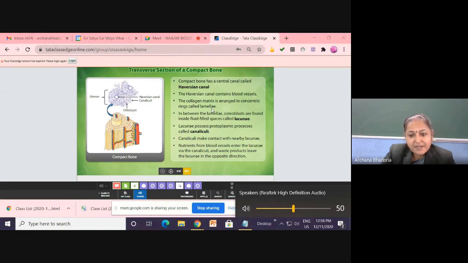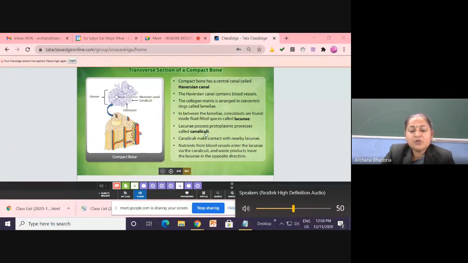Lamellae written. And then write down that lacunae possess protoplasmic processes. The lacunae possess protoplasmic processes called canaliculi.